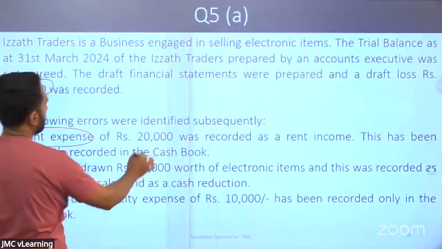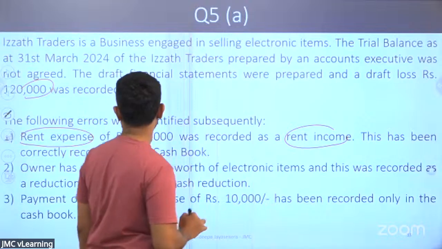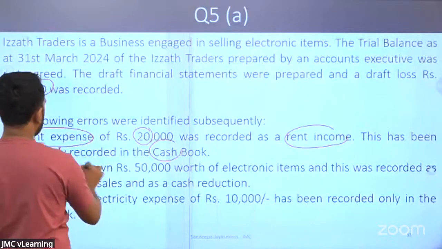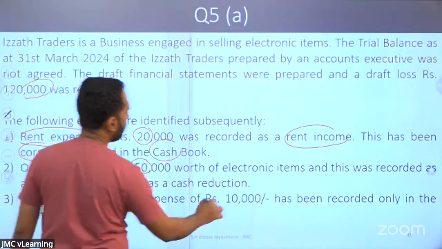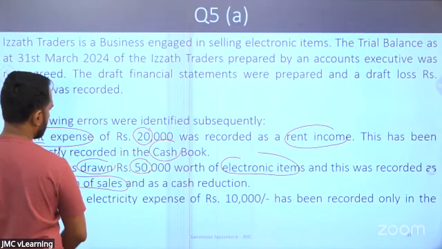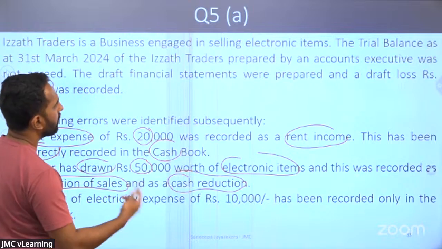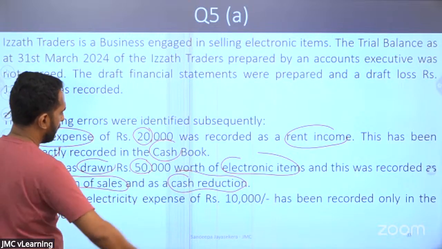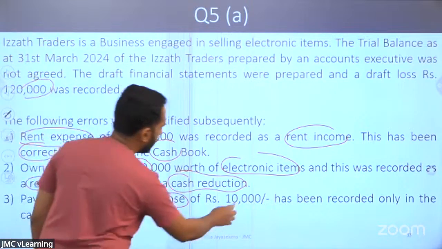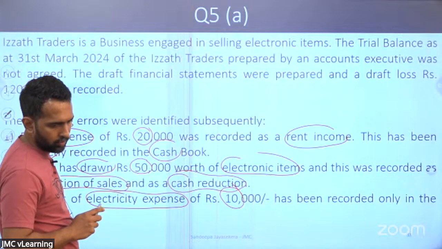Rent expense 20 was recorded as rent income. This has been correctly recorded in the cash book. Owner has drawn 50,000 worth of electronic items and this was recorded as a reduction of sales and as a cash reduction. That is also wrong. Electronic items means inventory. Owner has drawn inventory. Payment of electricity expense 10 rupees has been recorded only in the cash book.